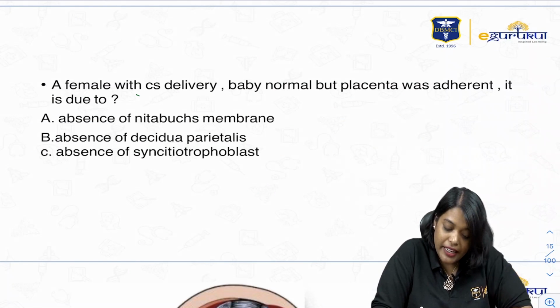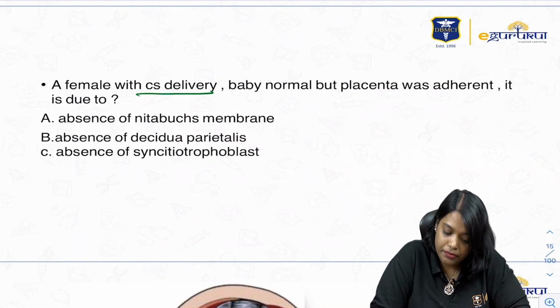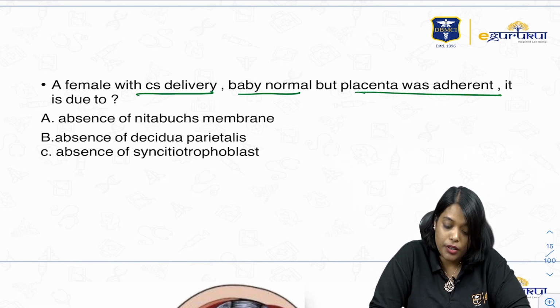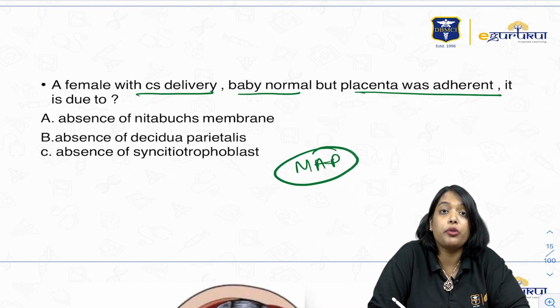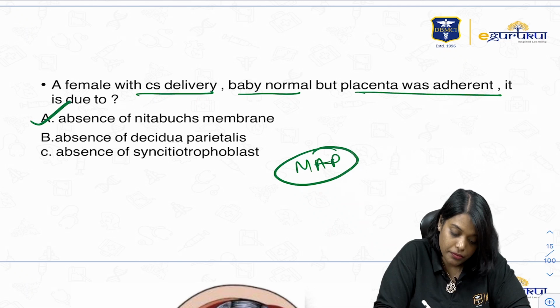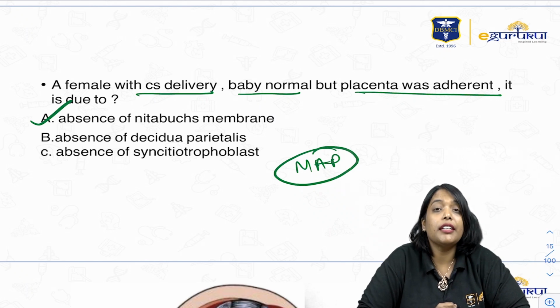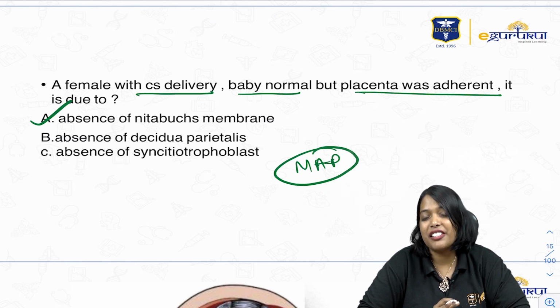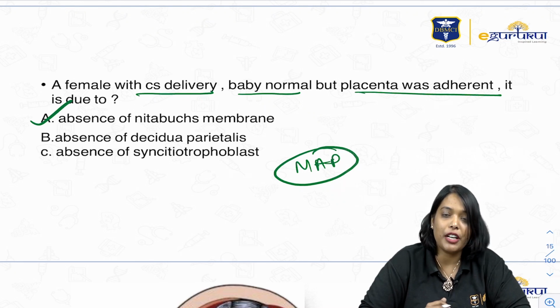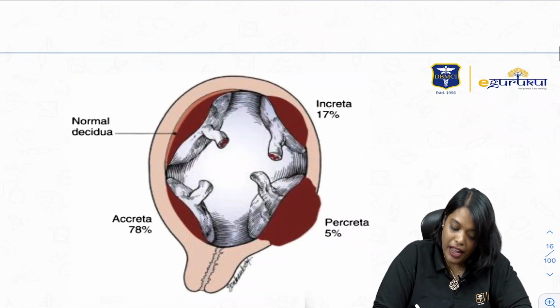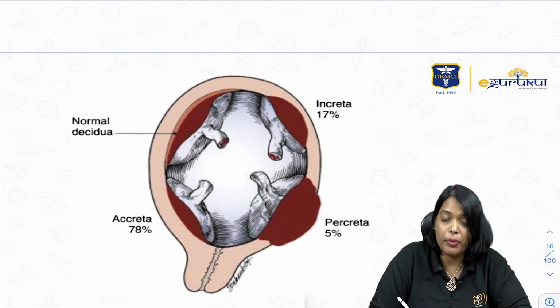A female with cesarean section delivery, baby normal, but placenta was adherent. It is due to? So why do we have the morbidly adherent placenta? Morbidly adherent placenta is mainly due to absence of the Nitabuch fibrinoid layer. Instead of asking directly, they have asked in a clinical scenario. So we have three types in the morbidly adherent.